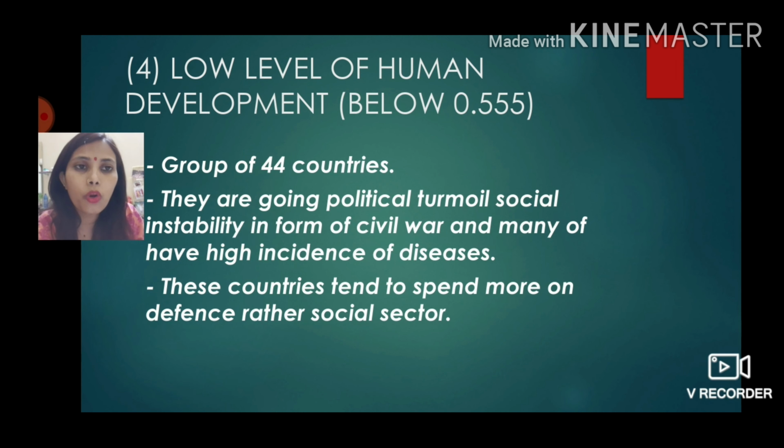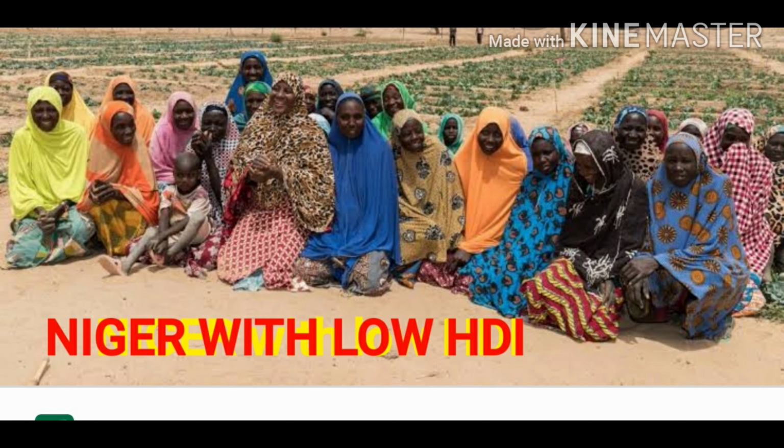Next is low levels of human development, that is below 0.5. And in the world, 44 countries are like that, and these are those countries mainly which have been having a civil war. They are politically not stable. They are facing many epidemics, diseases. So these countries have not been able to concentrate on the social sector, and the condition of the people staying there is very, very bad.